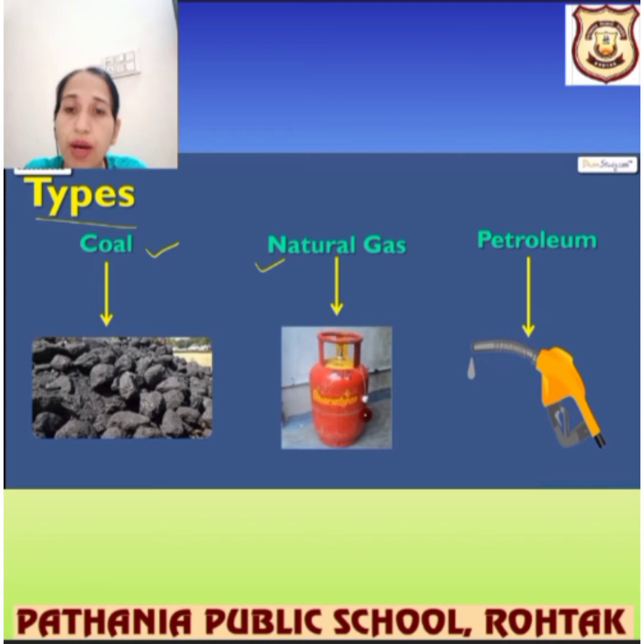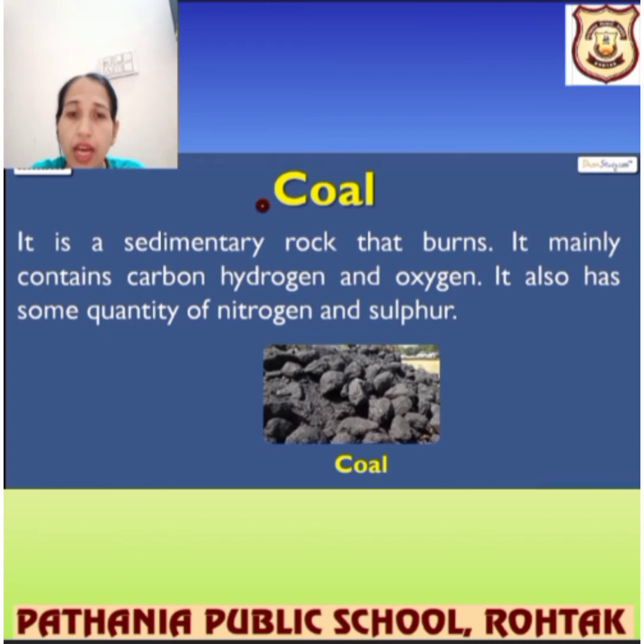So let's see the three types of fossil fuels. We are getting them from coal, natural gas and petroleum. You can see in the picture. Let me talk about coal first. What is coal? Coal is a sedimentary rock that burns. It mainly contains carbon, hydrogen and oxygen. It also has some quantity of nitrogen and sulfur.